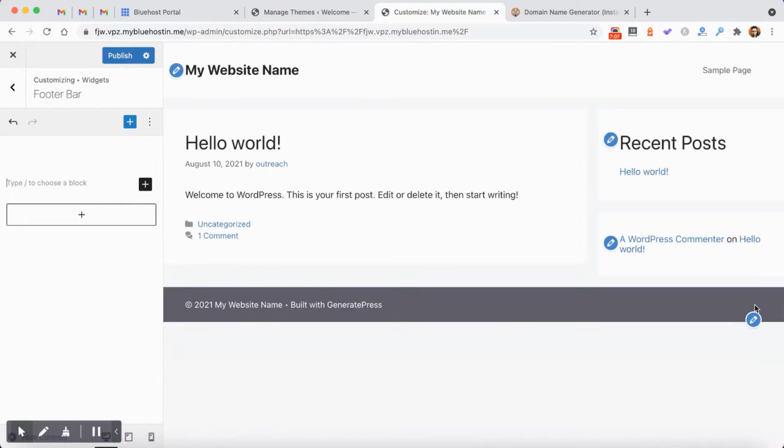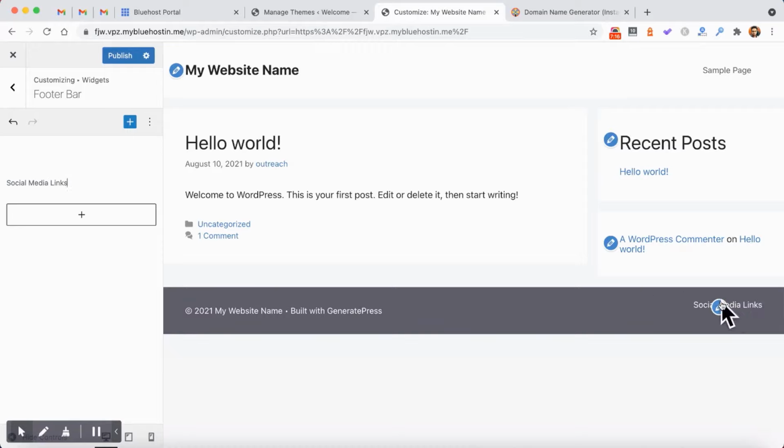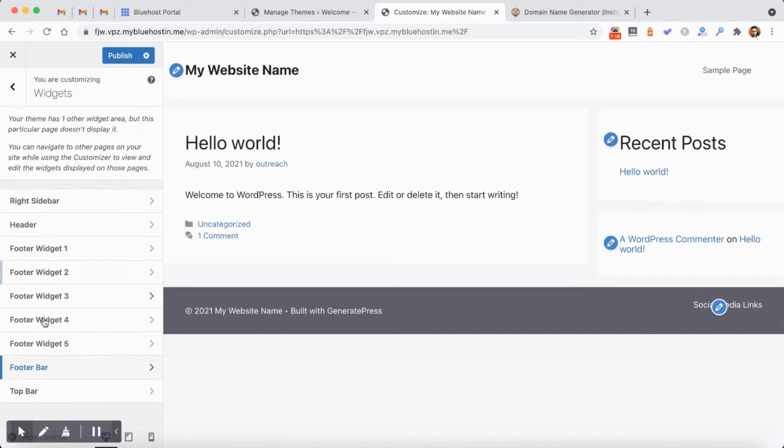Just in case you want your social links to appear over there in the footer right side, then you can write your links, like write Facebook and link it.